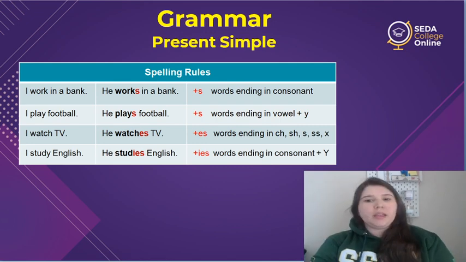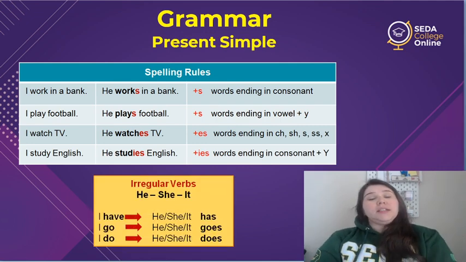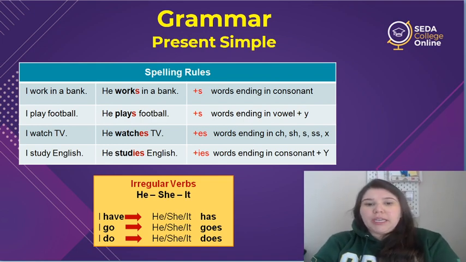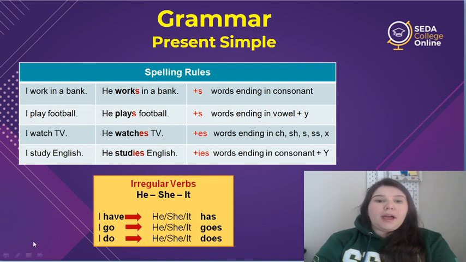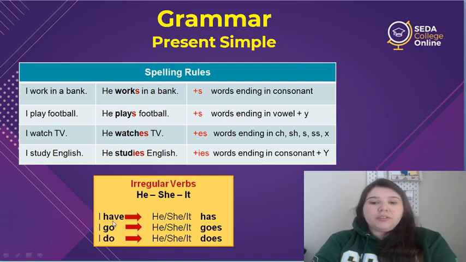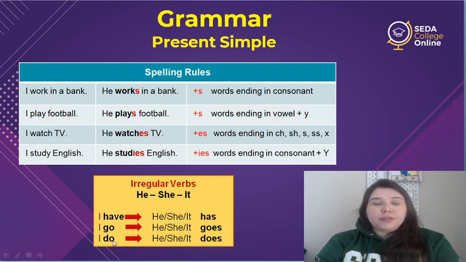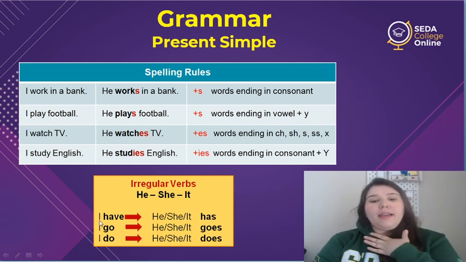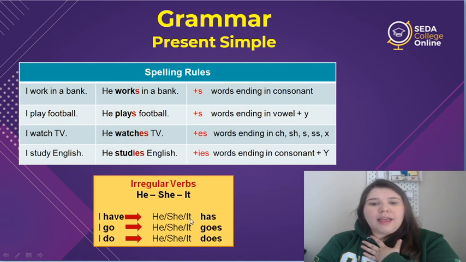Do you remember? So here we have an exception, 3 exceptions. So irregular verbs for he, she, and it. So here we have the verb have, the verb go, and the verb do. They are different than all the other verbs. They don't use the same spelling rules. So when I say I have, if I say he, she, or it, I have to say has.